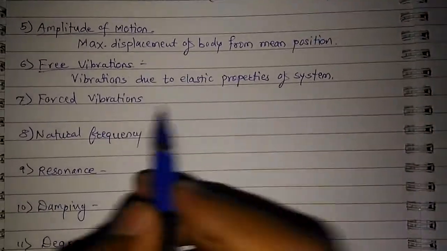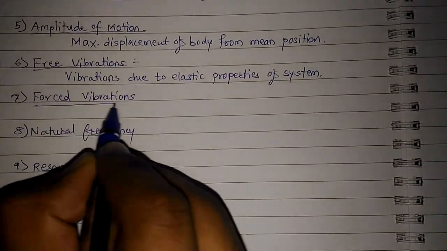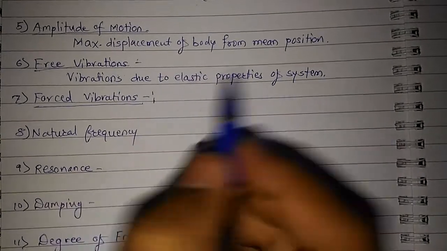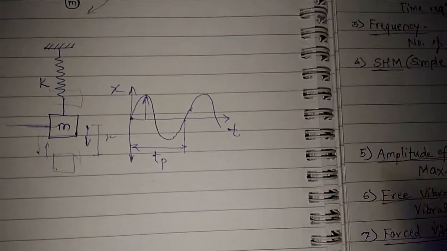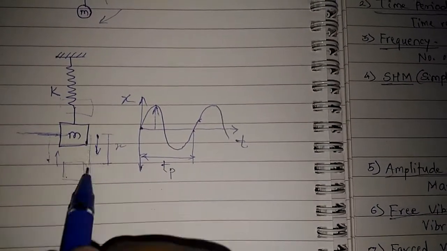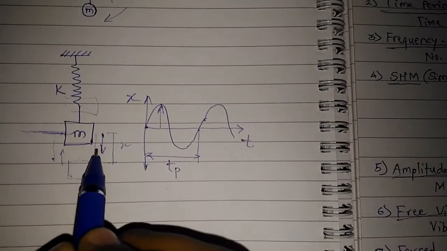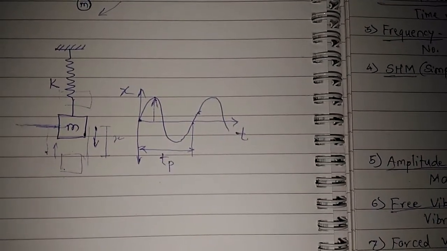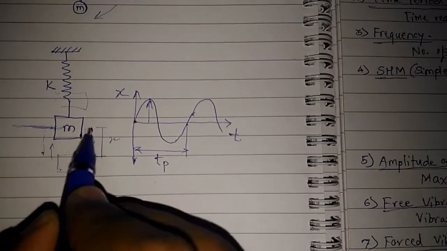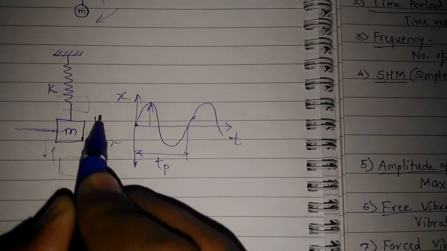Now the next point, that is forced vibrations. So what are forced vibrations? Forced vibrations can be when I move the same mass of this system with my hand in a repetitive manner, or when another forcing function or external excitation is causing this mass to execute the vibrations.